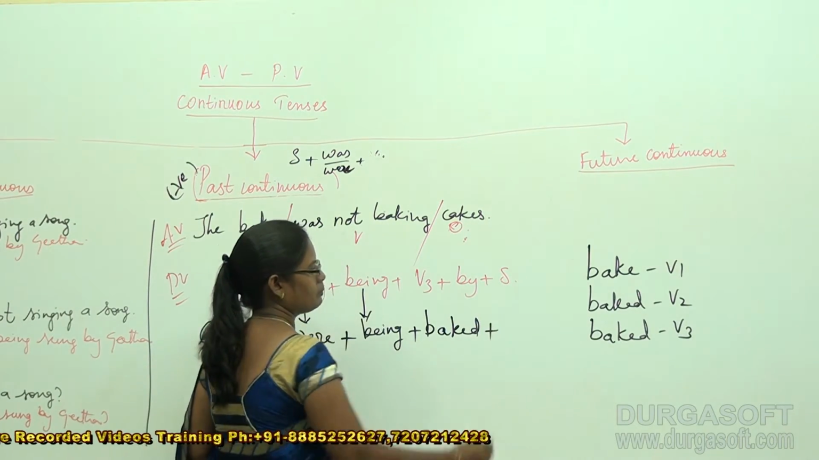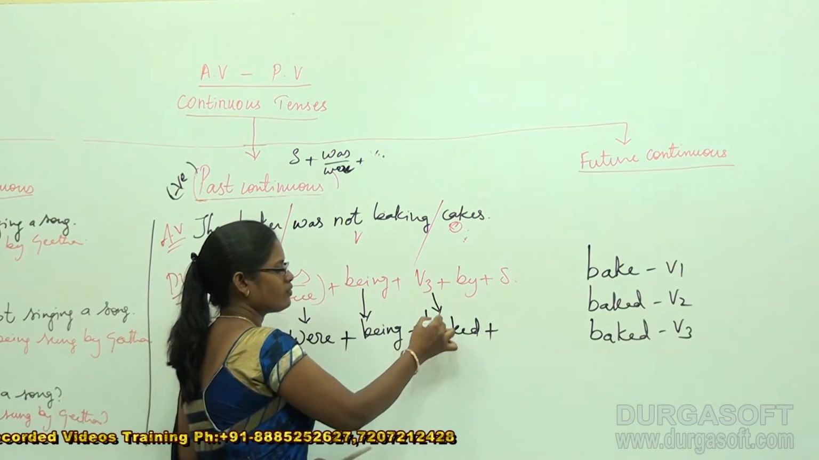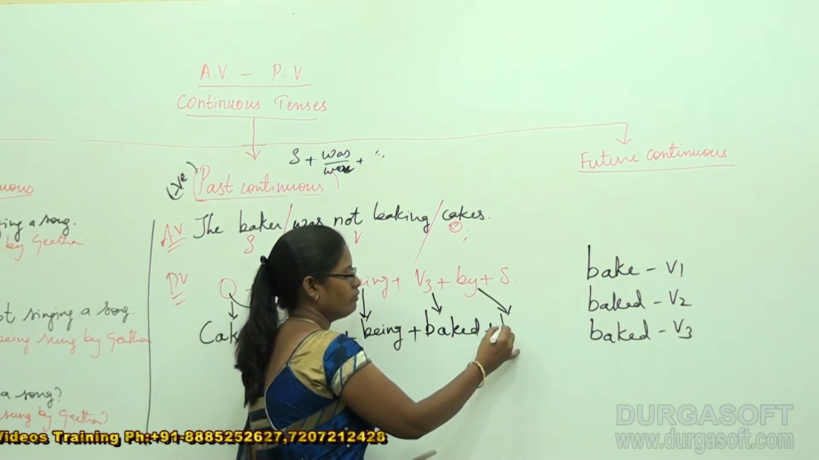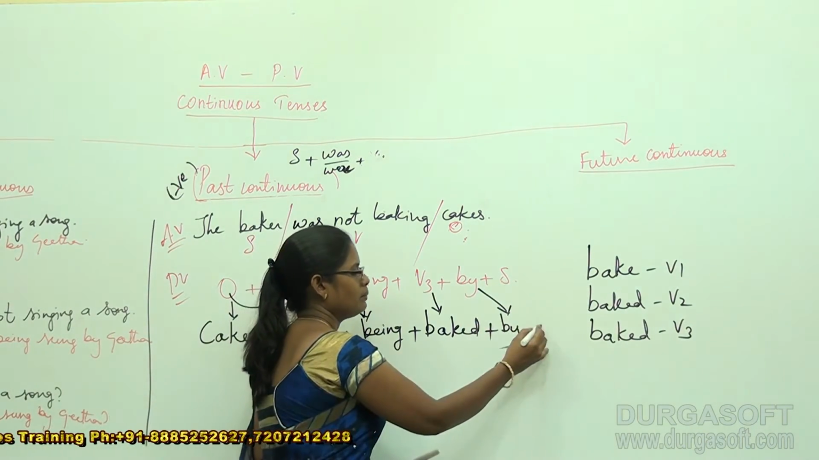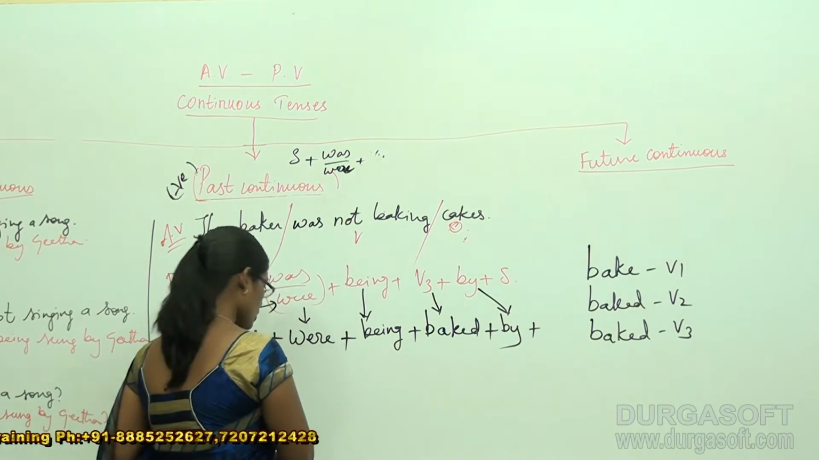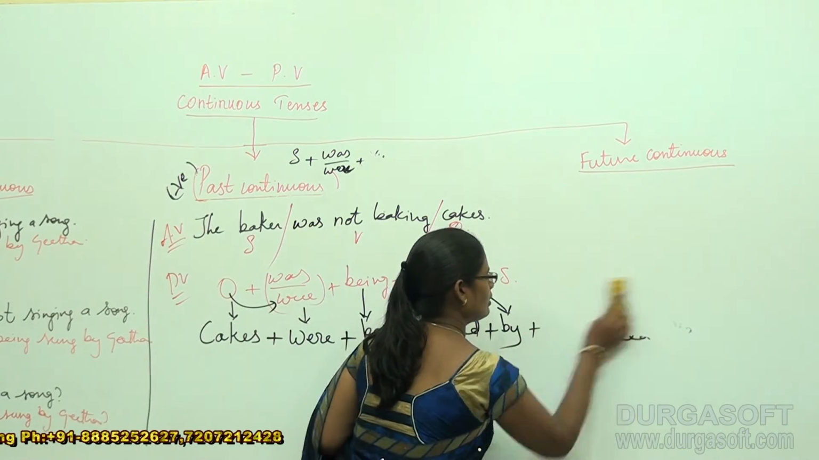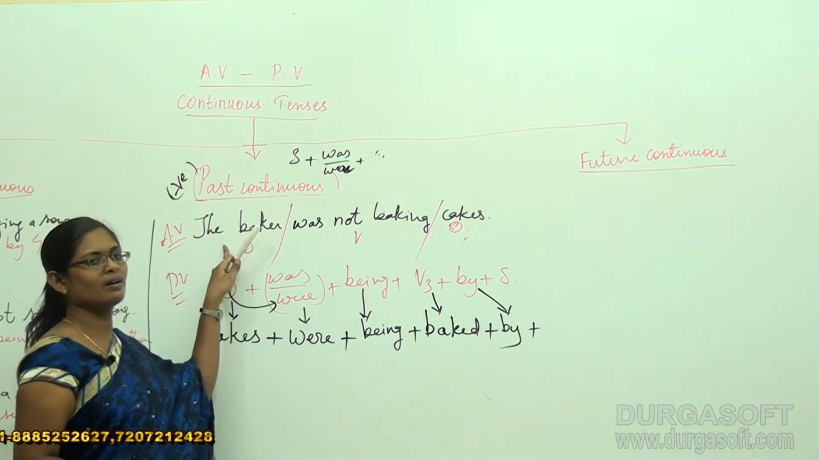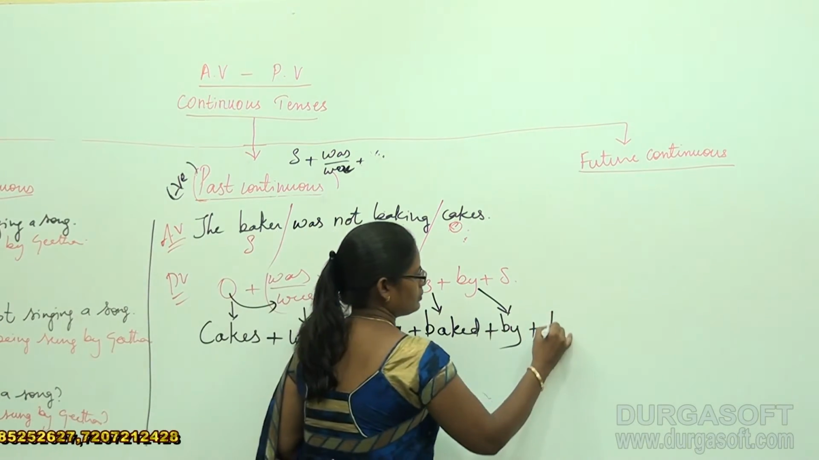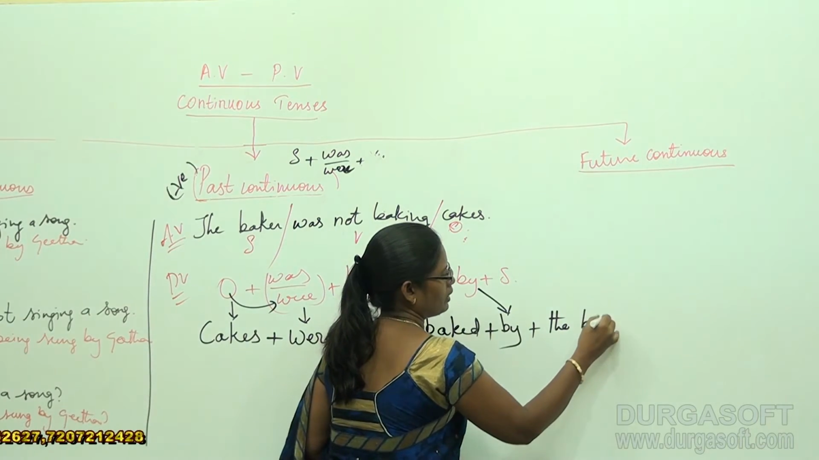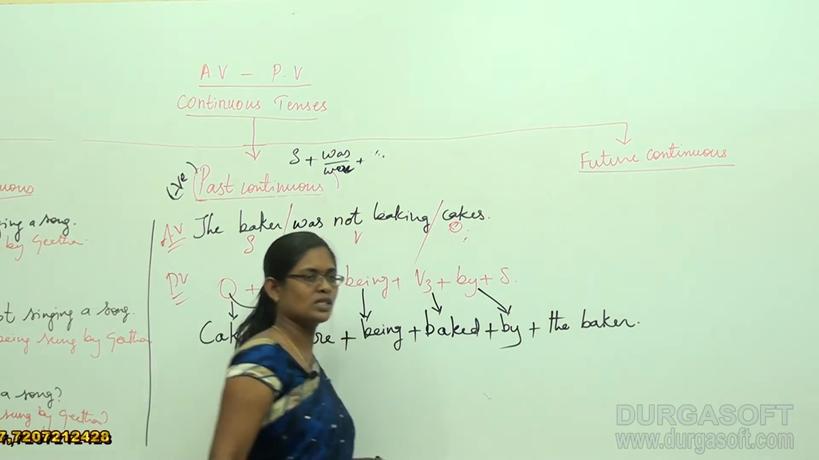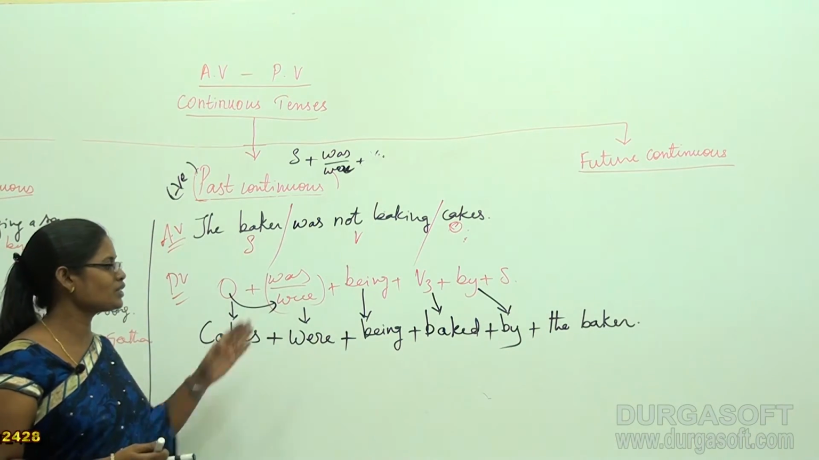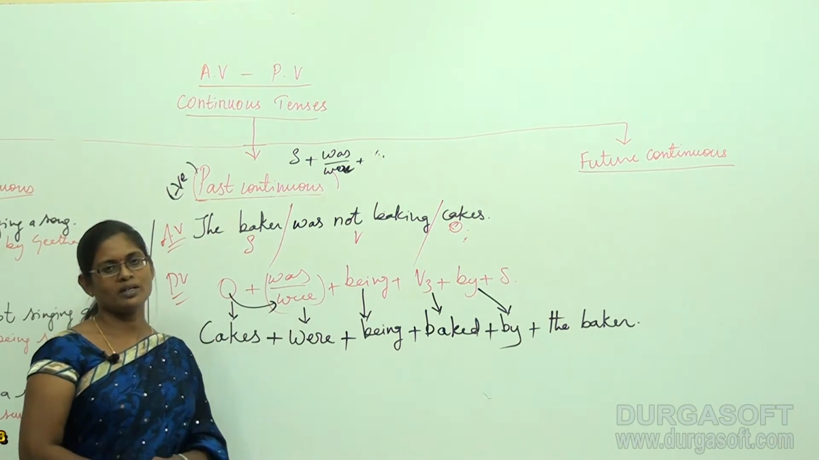Baked plus. Immediately after the V3 form, what is coming here? What takes place? Very good, that's by plus. What is the subject that we are speaking about in the sentence? What is the subject that we took here? The baker. Very good. The baker. Full stop. So this is my formed sentence according to the structure that is provided to me.